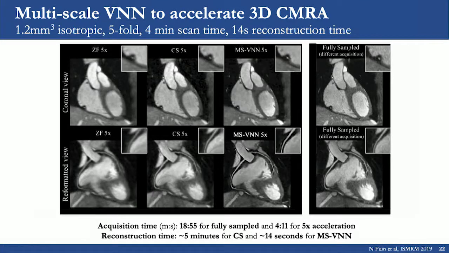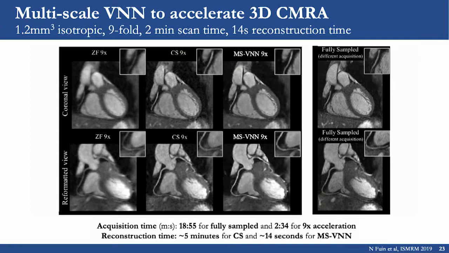Here you can see some of our results, on the top in the coronal view and on the bottom in a reformatted view. This is a 1.2 millimeter isotropic acquisition, 5-fold accelerated, performed in a 4-minute scan time, and importantly reconstructed in only 14 seconds. We can see that the VNN approach outperformed compressed sensing and achieved a very good agreement with the fully sampled scan that would have taken 19 minutes with 100% respiratory scan efficiency. Very similar results are obtained if we accelerate even further to 9-fold acceleration, where now the scan is only about 2.5 minutes.